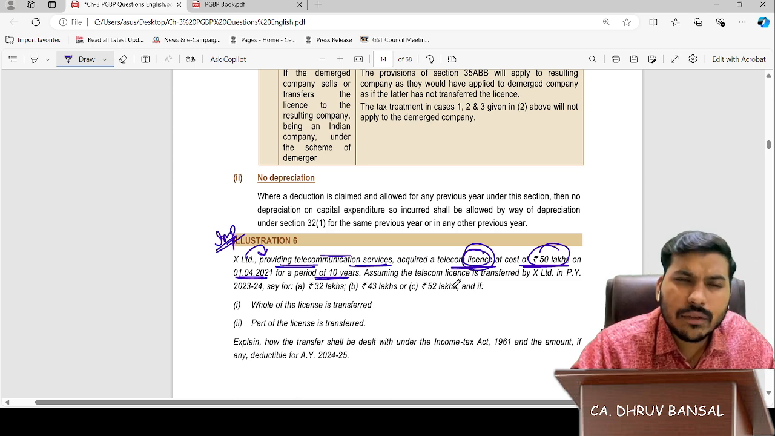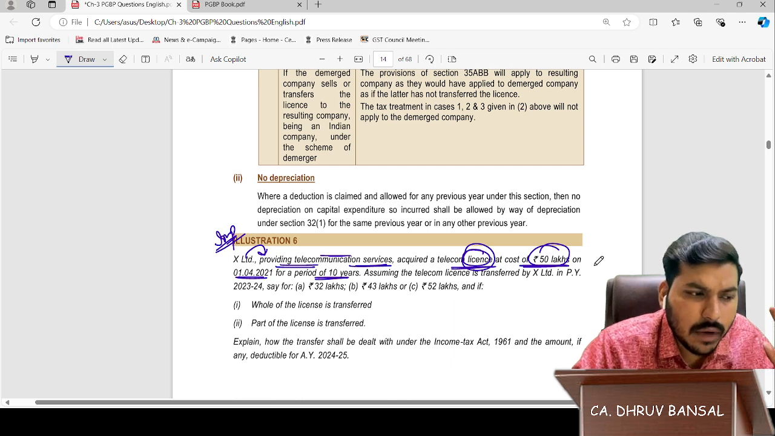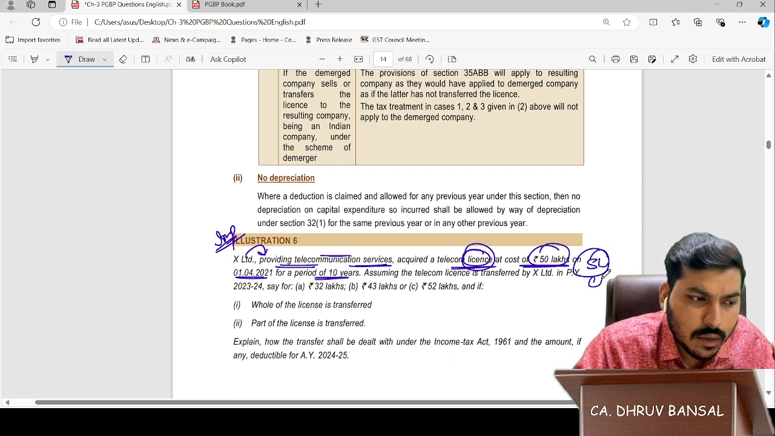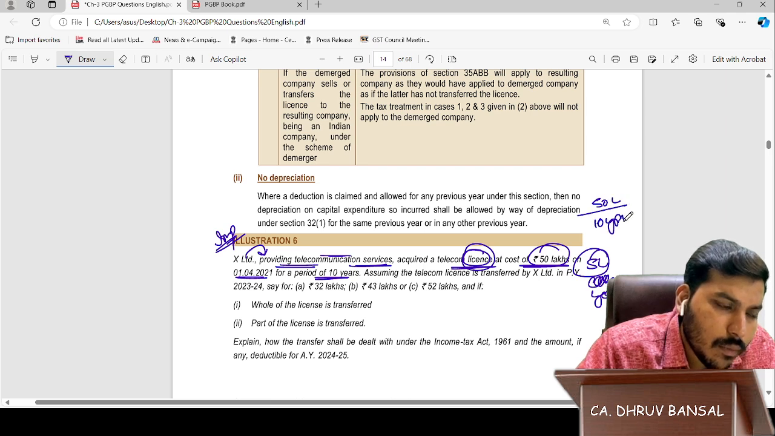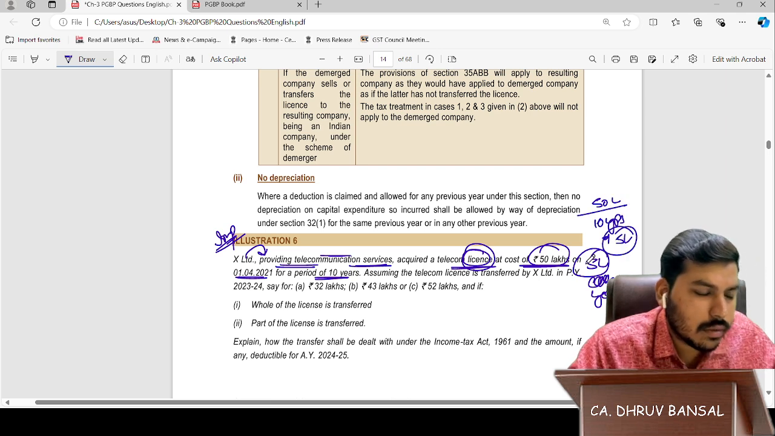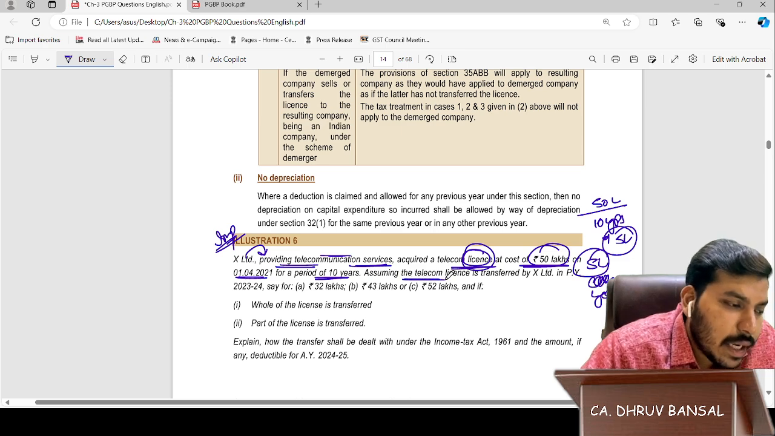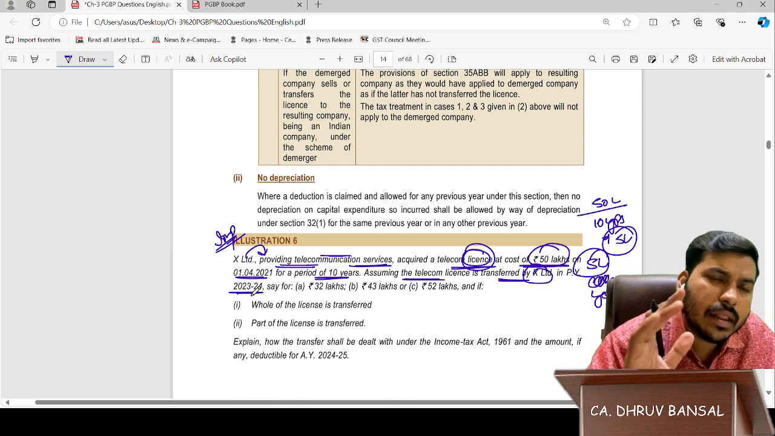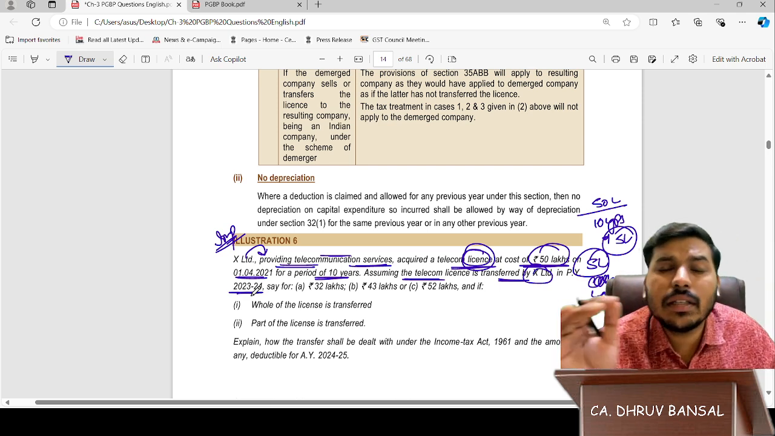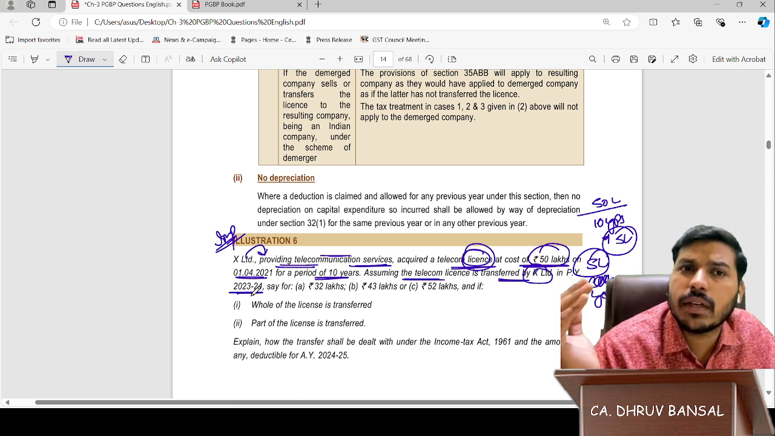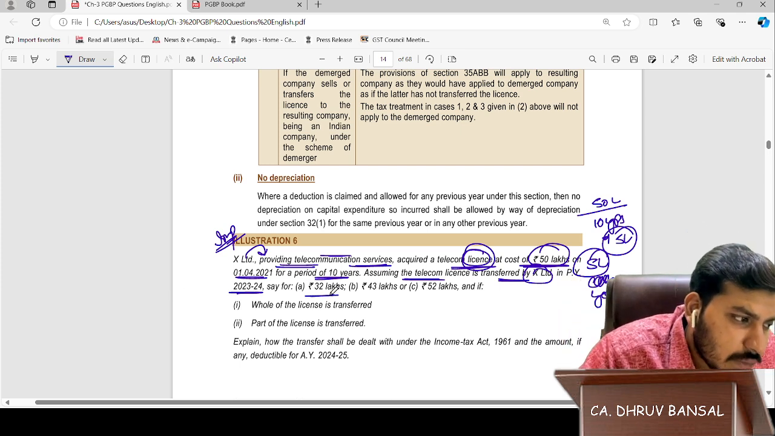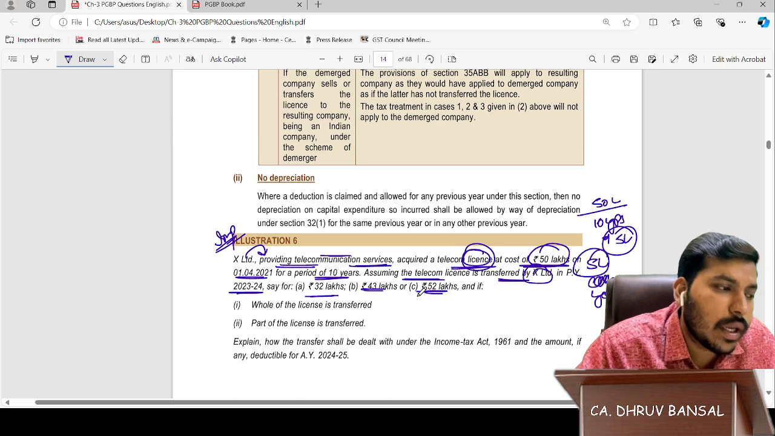Means the 50 lakhs cost will get amortized in 10 years, so 5 lakh cost each year. How? 50 lakhs divided by 10 years, 5 lakh each year. Assuming that the telecom license is transferred by X Limited in previous year 23-24, to another party, for different amounts, different scenarios are given to us. First amount 32 lakhs, second amount 43 lakhs, third amount 52 lakhs.